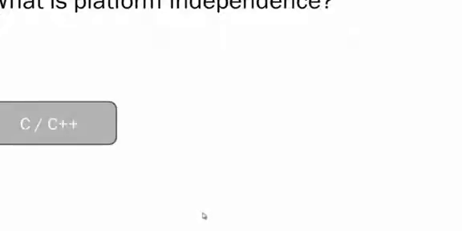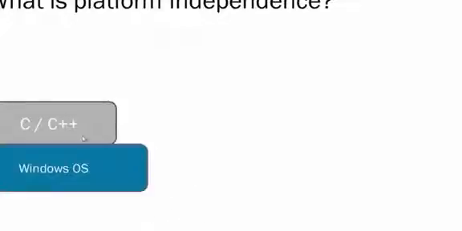Now, if you take a language like C or C++, you write them on top of the Windows operating system and you compile them. Once compiled, the C and C++ languages make use of the Windows operating system resources to run.